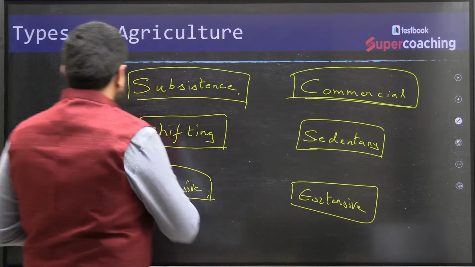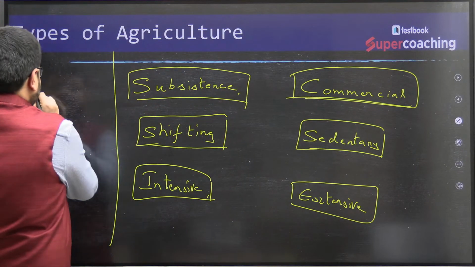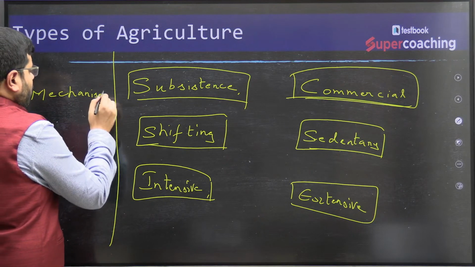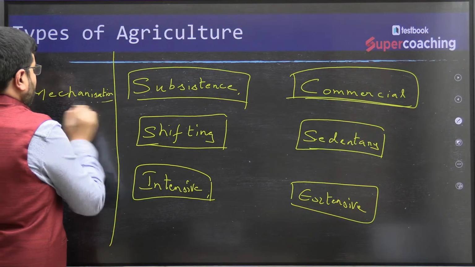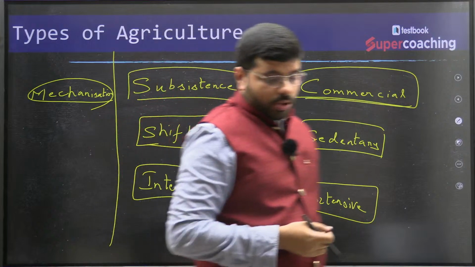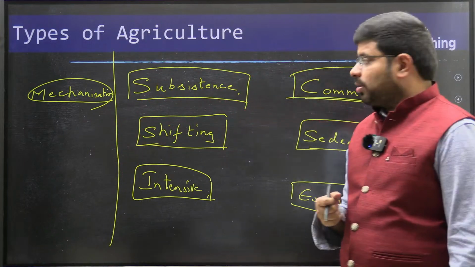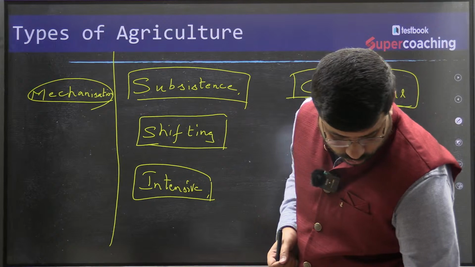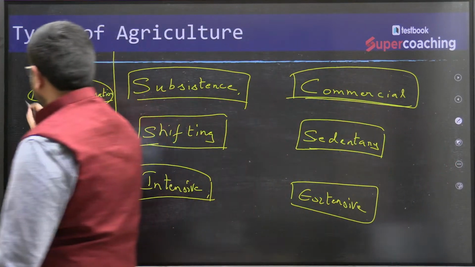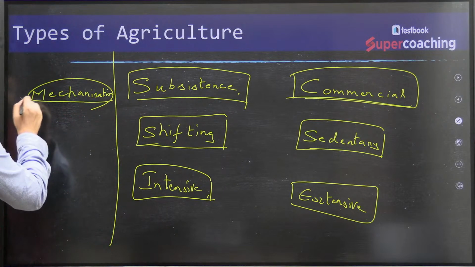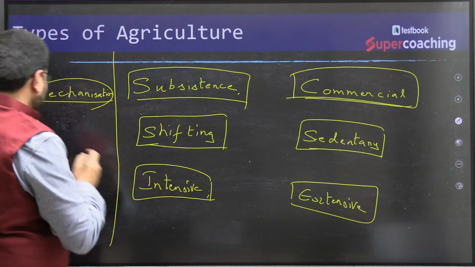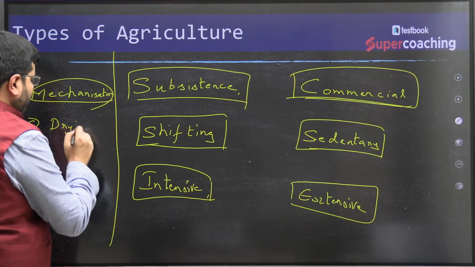Now, along with this, you also need to learn about other things. Say, what do you mean by mechanization of agriculture? Mechanized agriculture is the use of more modern equipment. There are also some other things, for example dry land farming.